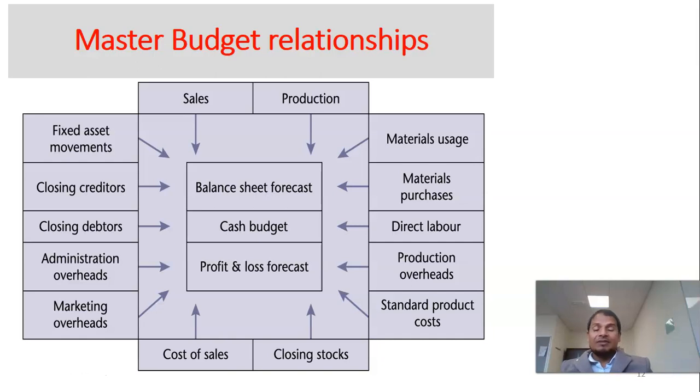Obviously, there are some budgets where one budget depends on another budget. As I said, for example, the balance sheet or cash budget: the cash budget depends on the sales budget, the production budget, the material budget, the labor budget, and the overhead budgets. Even the production budget depends on the sales budget, and the material budget depends on the production budget. So the budgets are interrelated with each other.